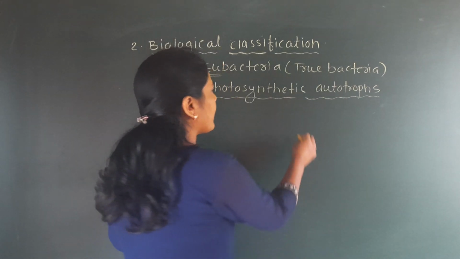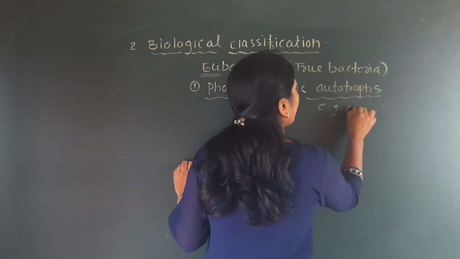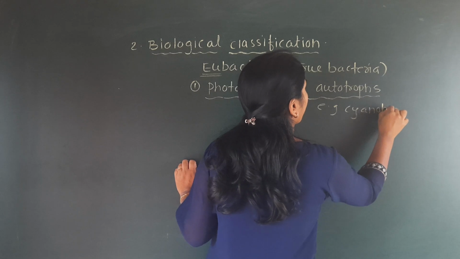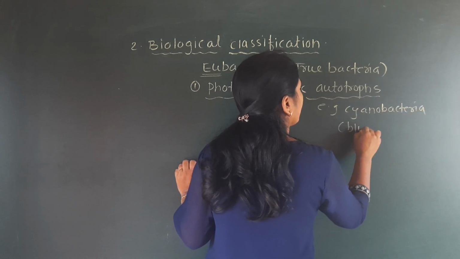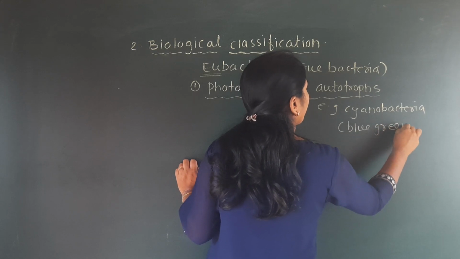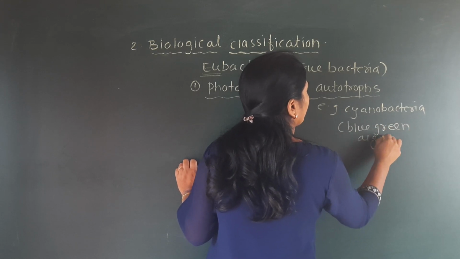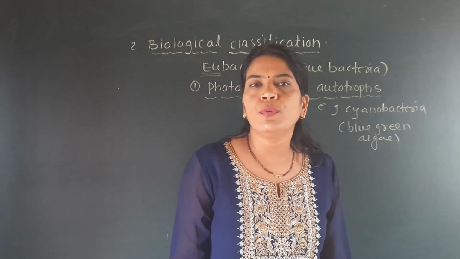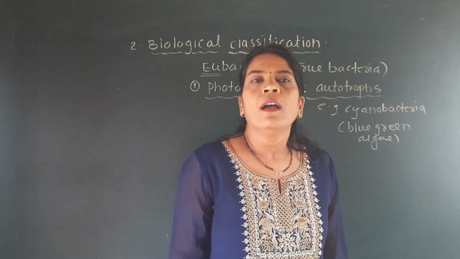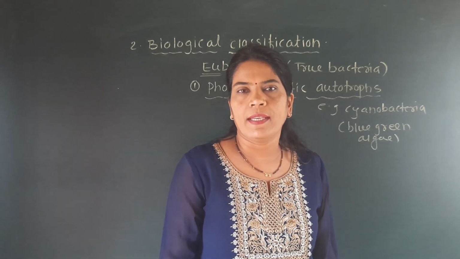And the well-known example of it is the cyanobacteria, which we also call the blue-green algae. Then, what is meant by the cyanobacteria?